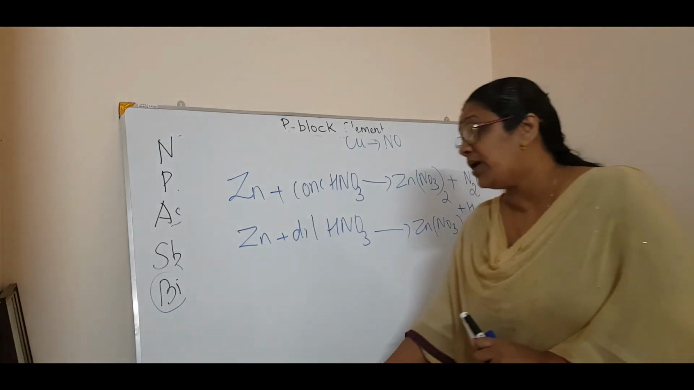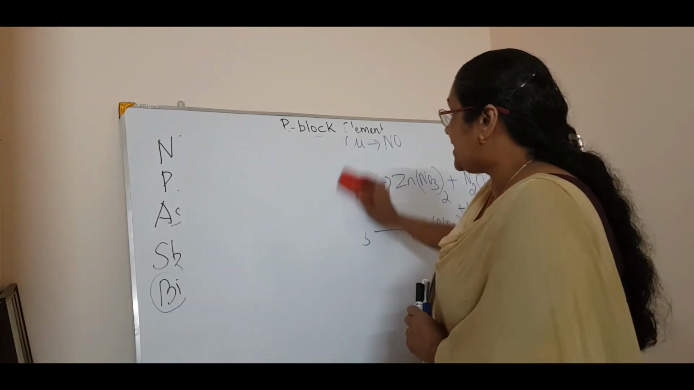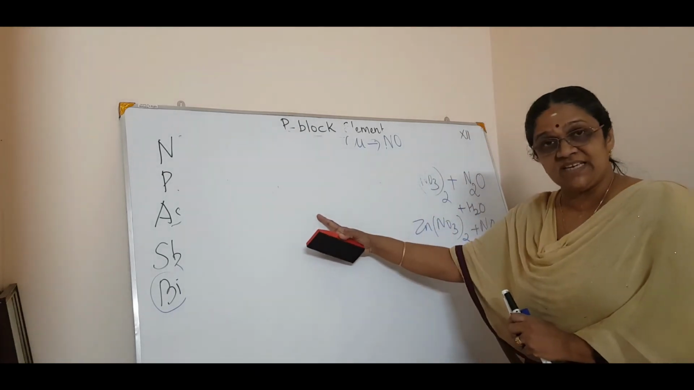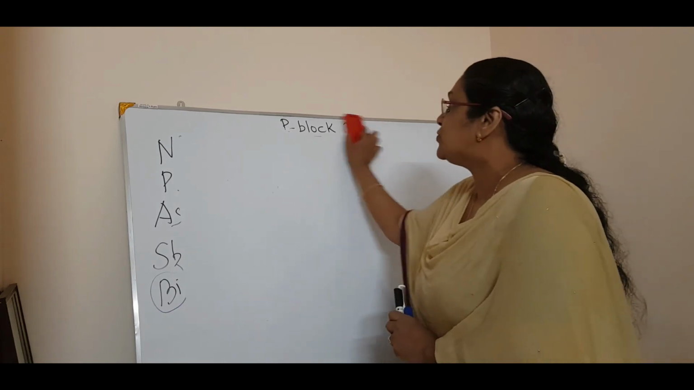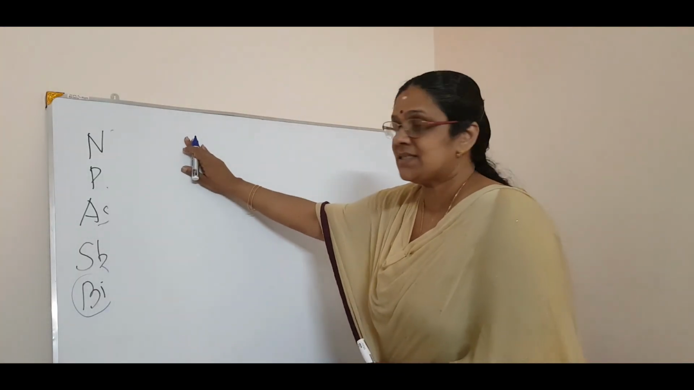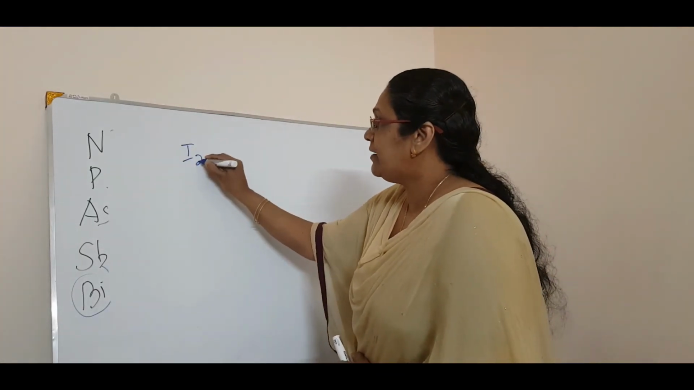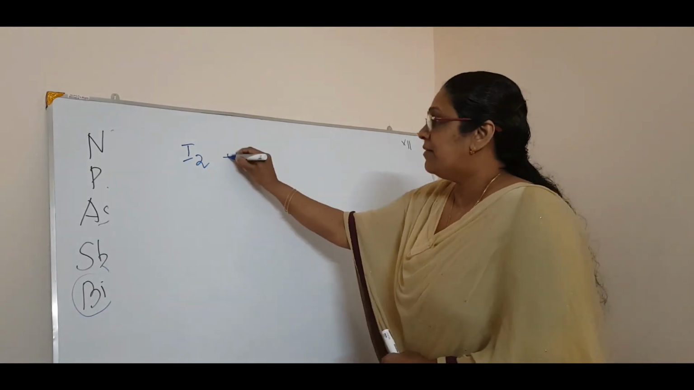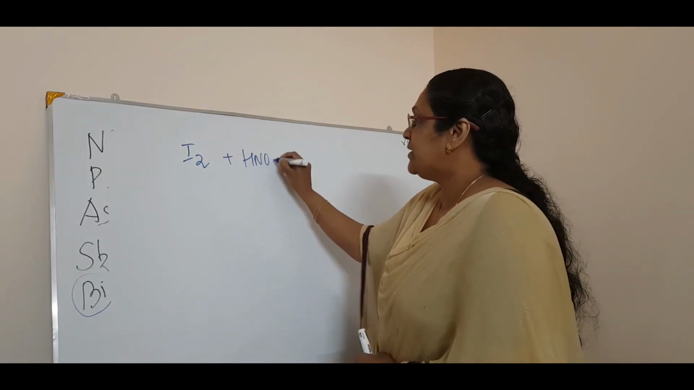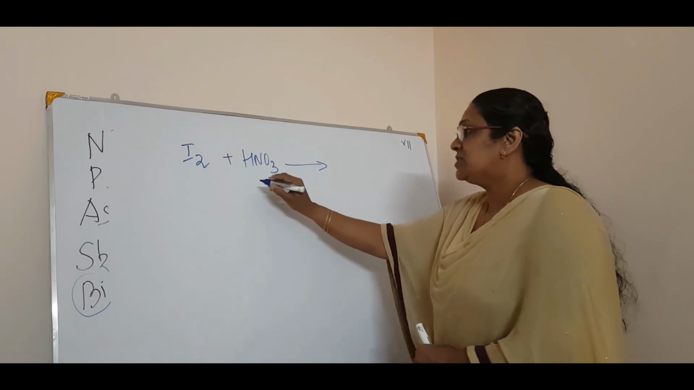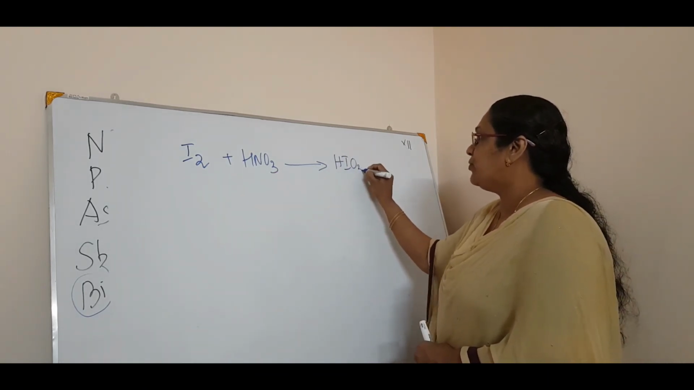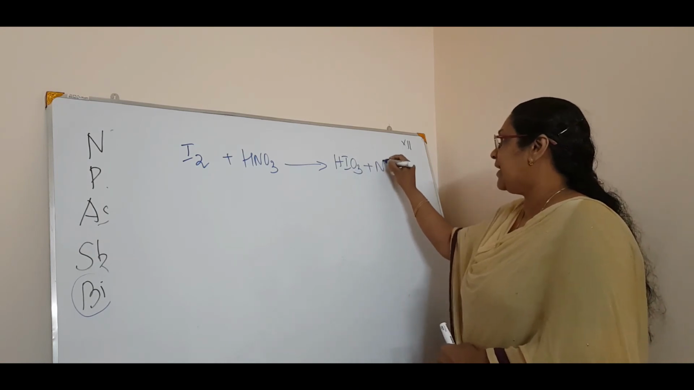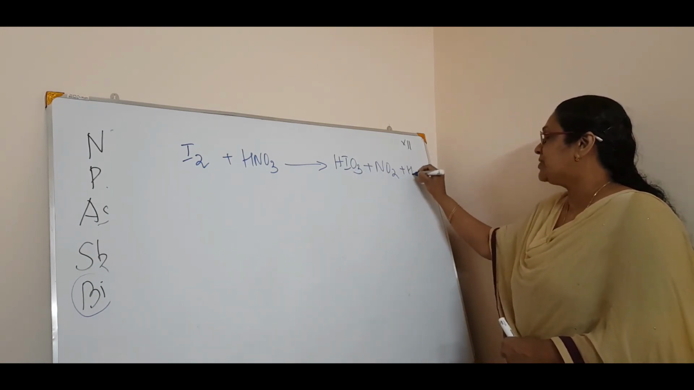And one more thing, we have seen the metals, but this nitric acid reacts with non-metals also. Now we will see the examples. That is, iodine reacts with nitric acid. It's a very good oxidizing agent, right? So iodine reacts with nitric acid to form iodic acid. That you have to know, what it is oxidizing. And then NO2 and H2O.